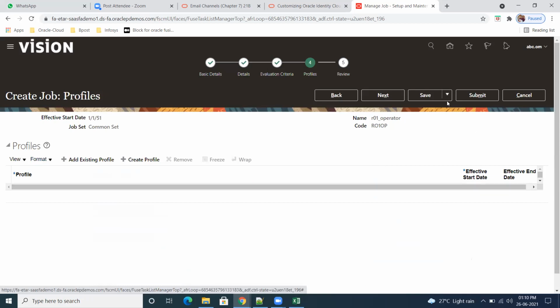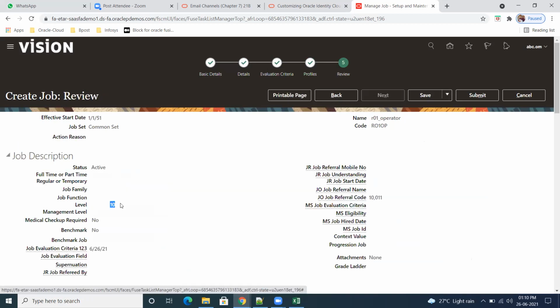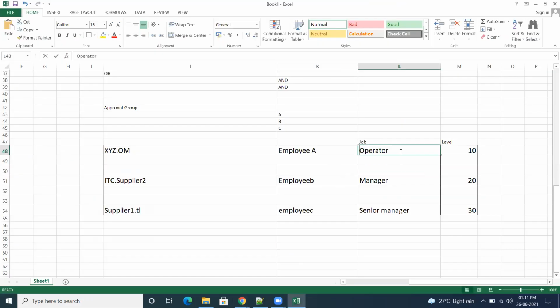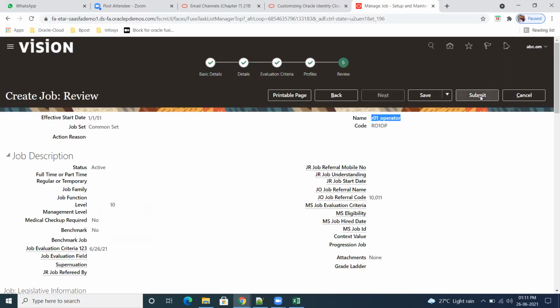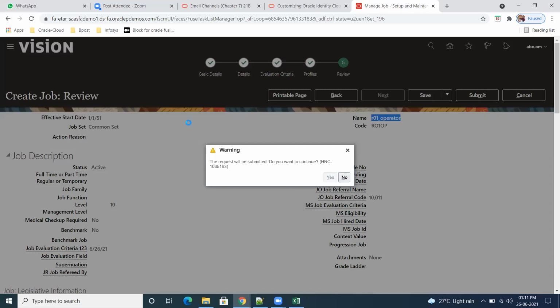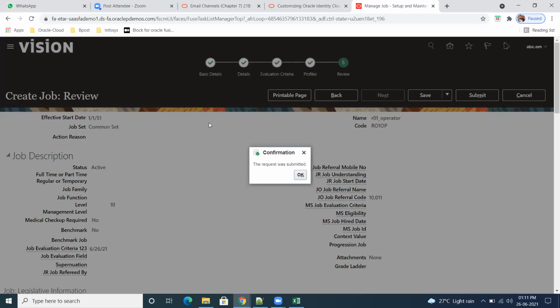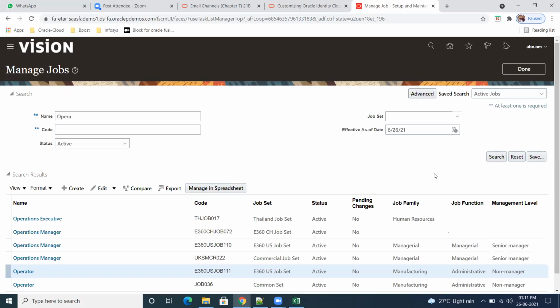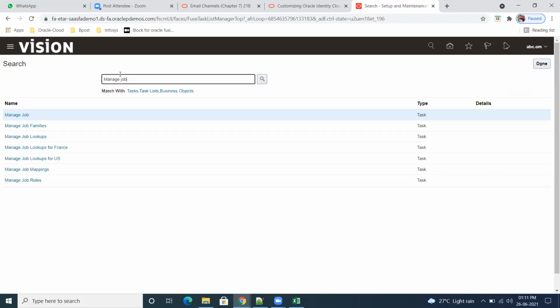Job profiles are also not required for us. Click on next again. So the level is this, my operator. Review. We have to update this here. So my level is this one. Submit. The system will run a concurrent program. Now I need to add this particular job to the first person, abc.com. So how to do that? Manage users.